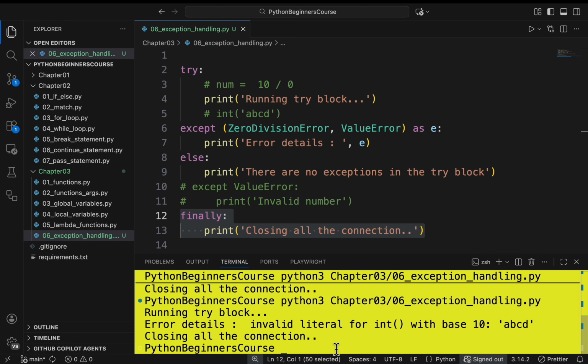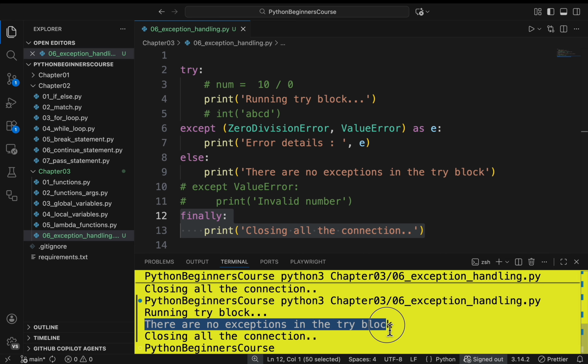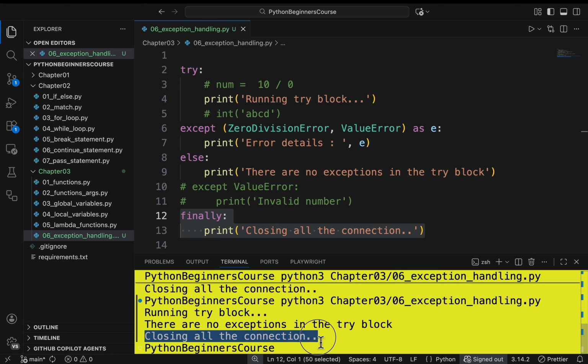Let's run the program, and if you see the output here, firstly it is printing running try block, then it is executing the else code block, printing there are no exceptions in the try block, and finally it is running the finally code block. So this is how you can use the try, except, else and finally code blocks in Python for exception handling.